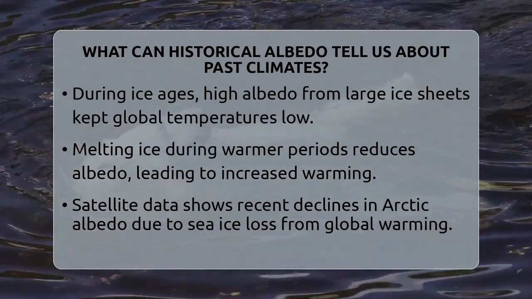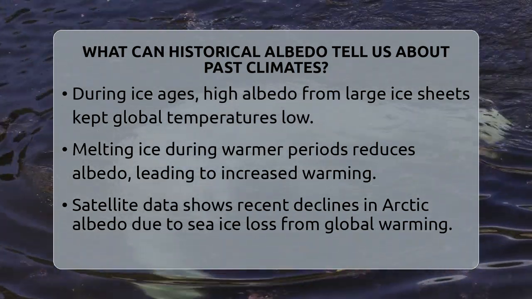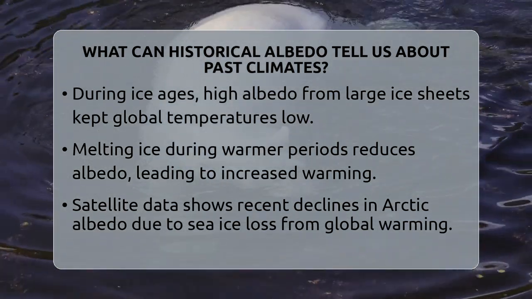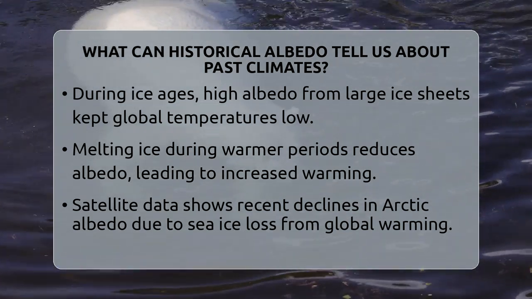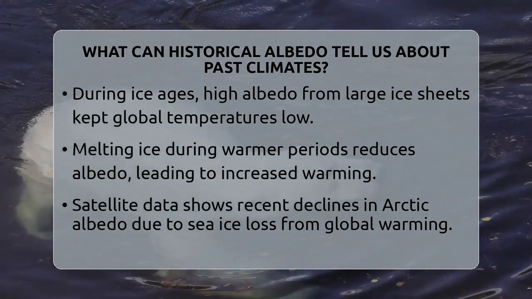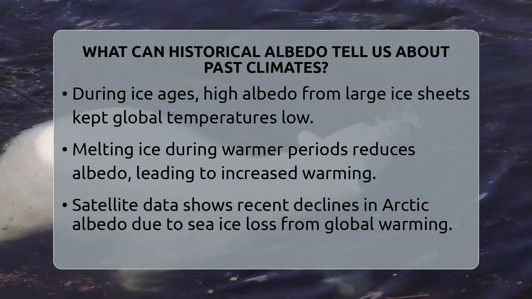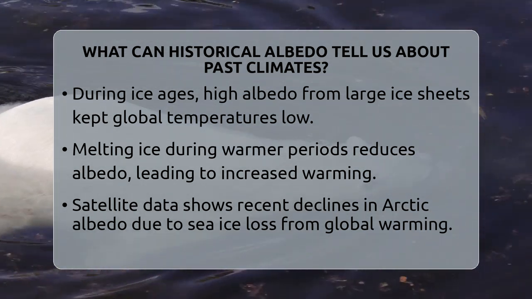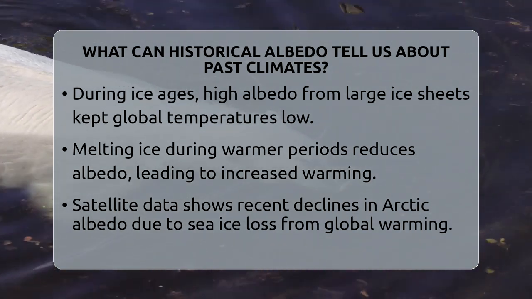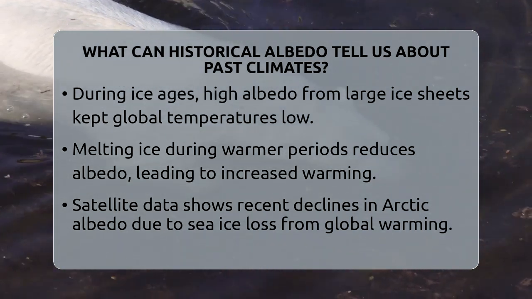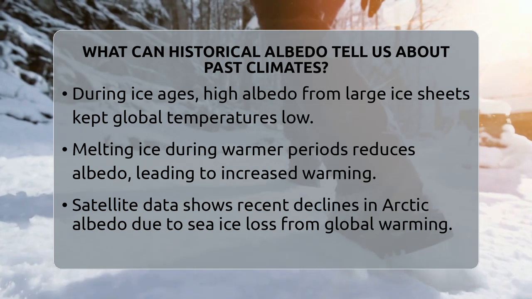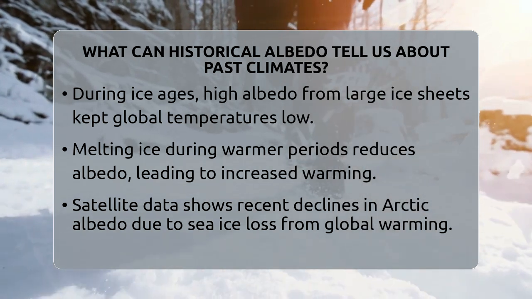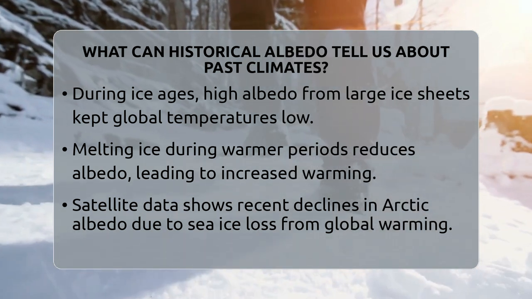In recent history, satellite data has helped us see how Arctic albedo has decreased over the past few decades. This decline is linked to the rapid melting of sea ice caused by global warming. These changes in albedo are not just local, they influence the entire planet's climate. Polar regions act like amplifiers. Small shifts in ice cover can lead to bigger changes in global temperatures.